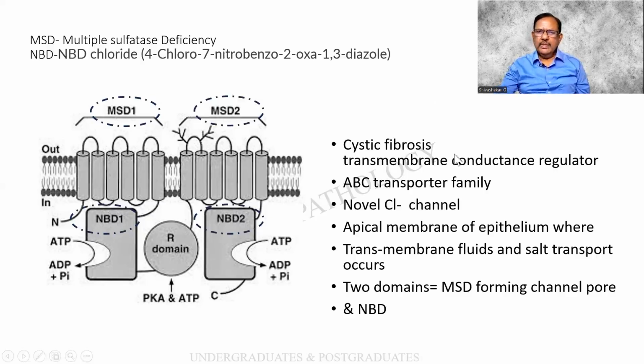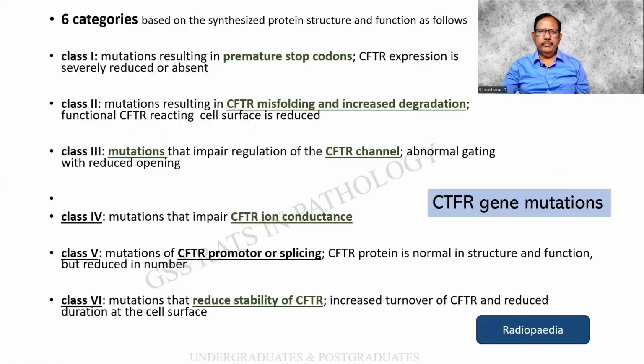What happens is in cystic fibrosis, there is a transmembrane conductance regulator. And there is also a ABC transporter family. There is a novel chloride channel, the apical membrane where the transmembrane fluids and transport occurs. The two domains forming the channel pore are MSD and NBD. So this is the normal mechanism which we should understand.